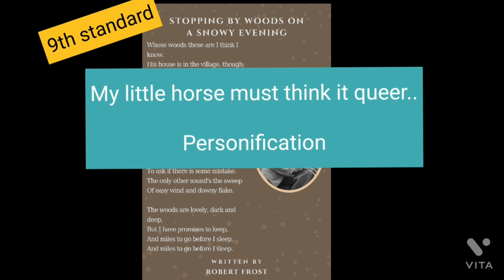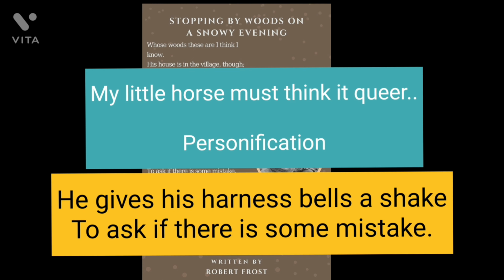Now come to the 9th standard poem, Stopping by Woods on a Snowy Evening by Robert Frost. Now look at this line: my little horse must think it's queer. Here, Robert Frost has personified the thinking of the horse mildly in the second stanza when it stops. And in the third stanza, he gives a sign to the rider. The horse is thinking, thinking just like humans. That's it. So that is personification.